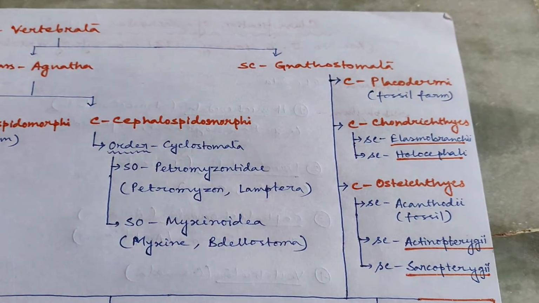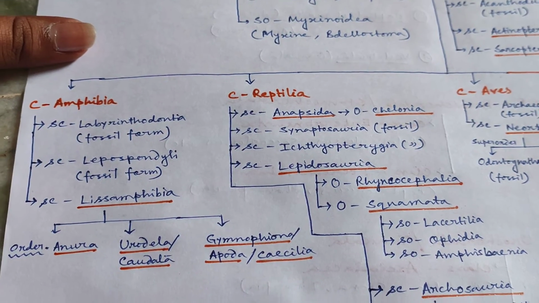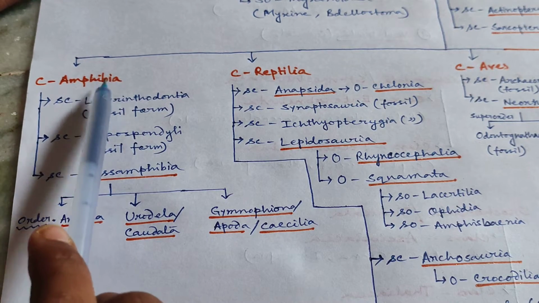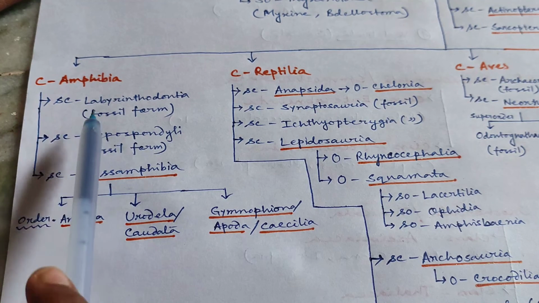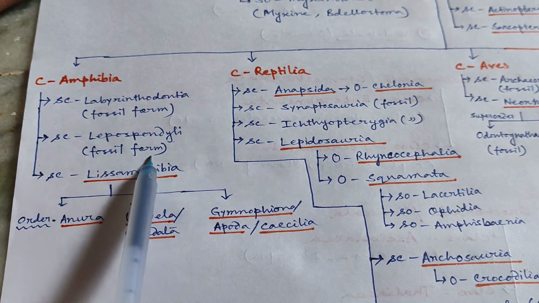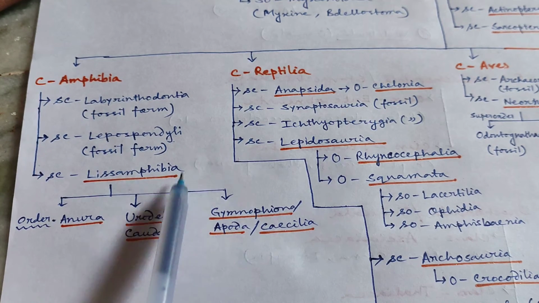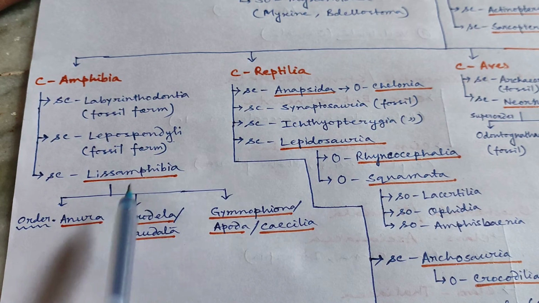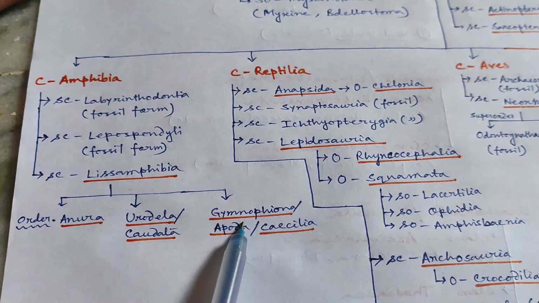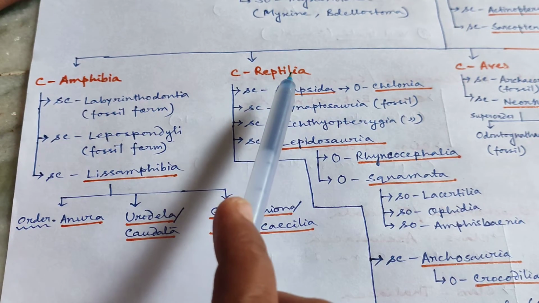Now going to the next 2 classes, Amphibia and Reptilia. For Amphibia and Reptilia you need to learn till their orders. Class Amphibia consists of 3 subclasses, Labyrinthodontia, which is a fossil form, and Lepospondyli, which is also a fossil form, so we don't need to learn these 2. We need to learn the Lissamphibia. Subclass Lissamphibia has 3 orders, Anura, Urodela or Caudata, Gymnophiona or Apoda, also known as Caecilia.